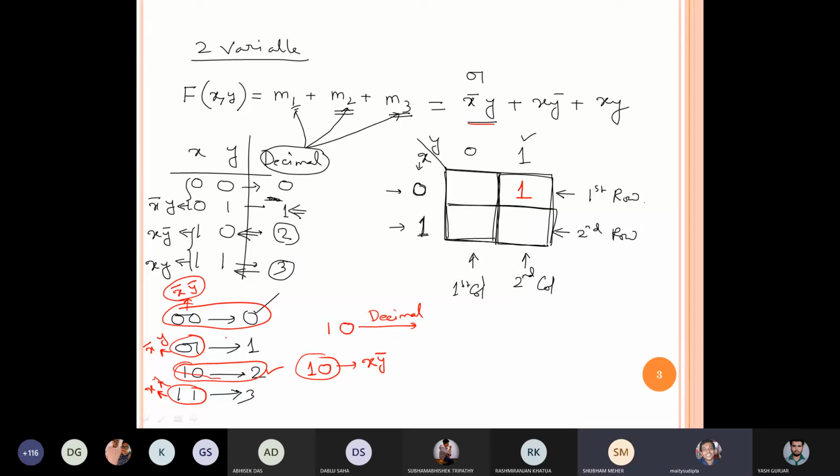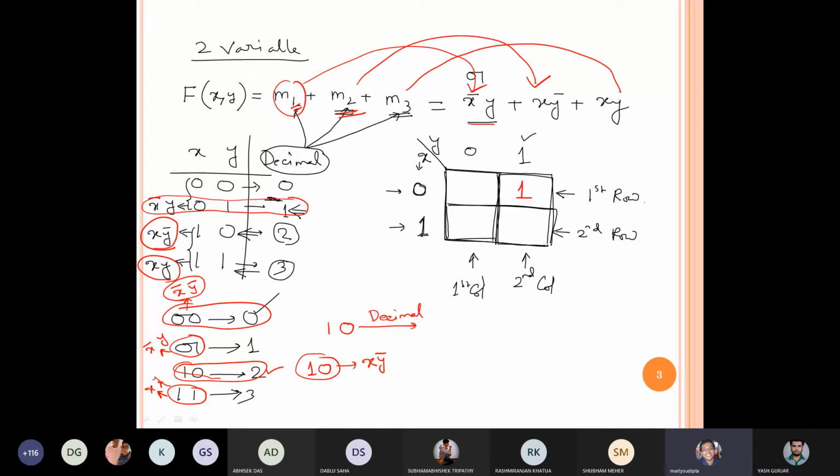Now observe decimal 1. I have to focus over here, the second row, it is x bar y. That's why M1 is substituted using x bar y. Focus on M2, it is xy bar, so M2 is replaced with xy bar. Focus on the third, that means xy. In this way, we have written all those things.